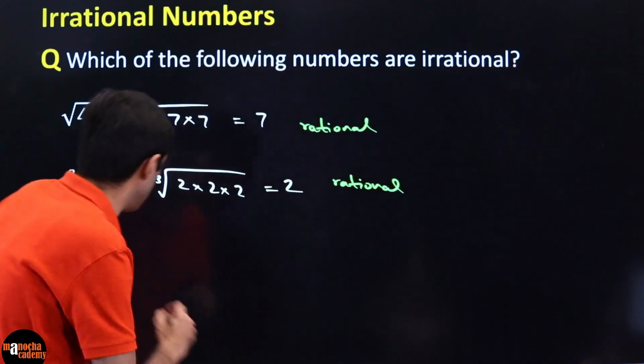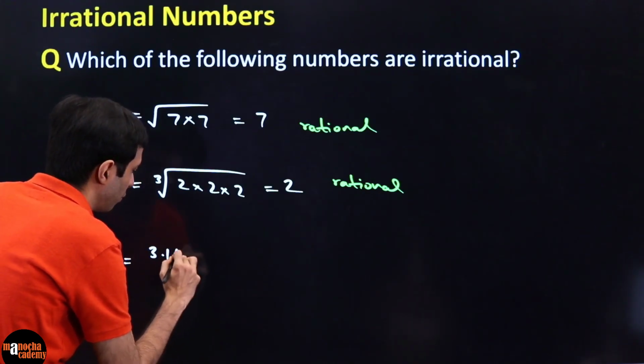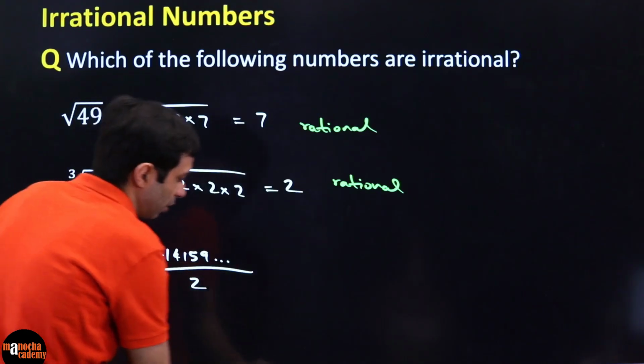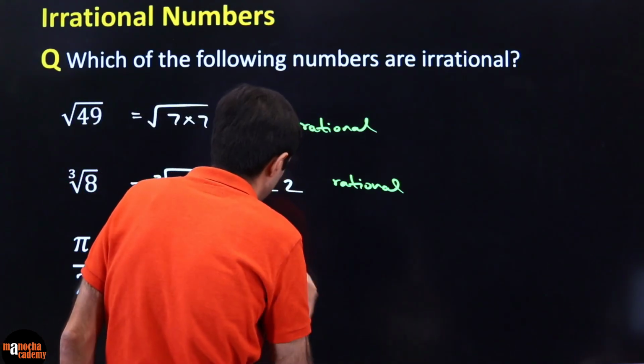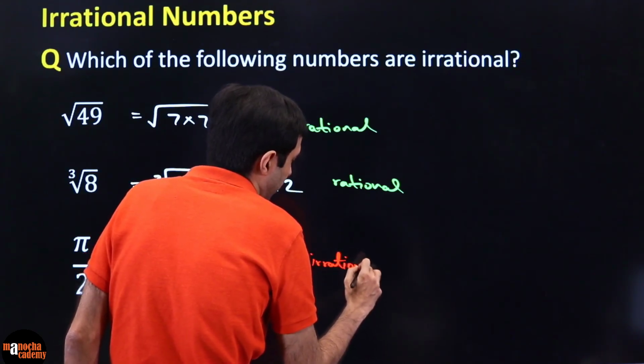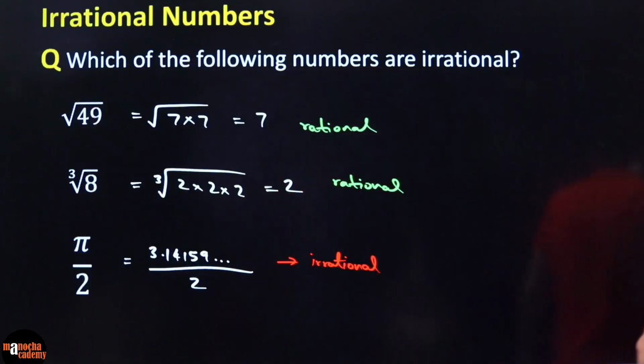If you divide by 2, you have to think of pi like 3.14159, whatever, and it goes on and on. If you divide by 2, you are basically going to end up with an irrational number, because dividing an irrational number by 2 is only going to give you an irrational number. 22 by 7, yes, that is the confusion. 22 by 7 is the approximate value of pi, not the real value.